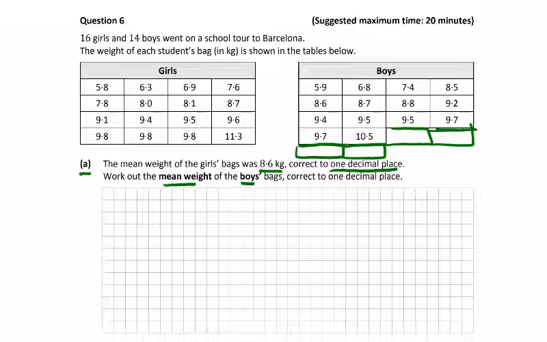Hard to go back and double check all these numbers, so just be careful, add them all up and check twice. I'm getting 122 divided by 14, just double check, 14, and that's giving me 8.72. And then we double check, correct to 1 decimal place, 8.7, and we're dealing in kilograms.